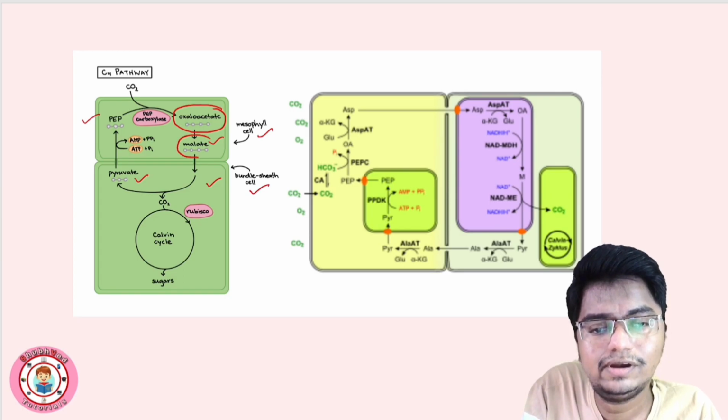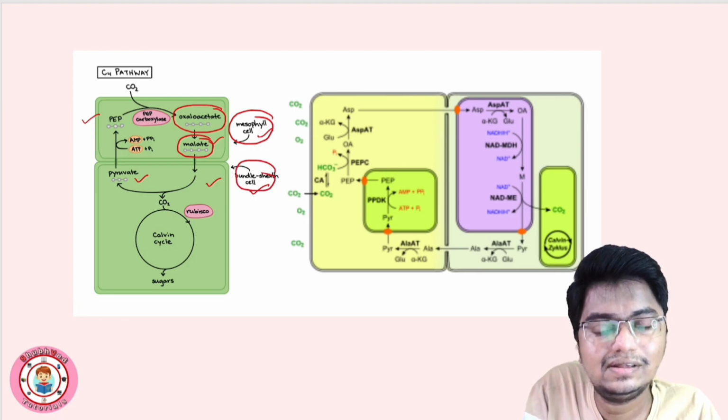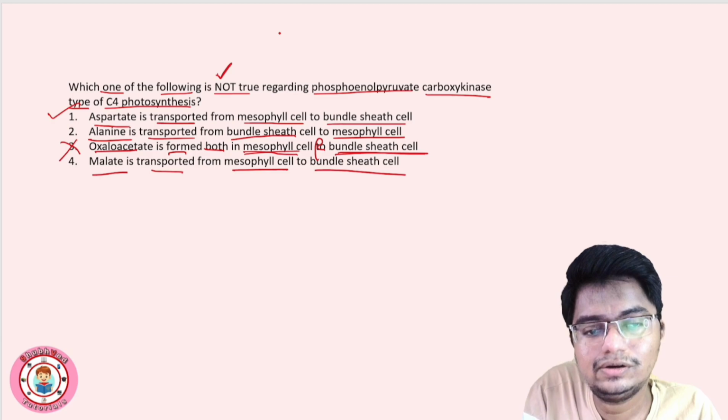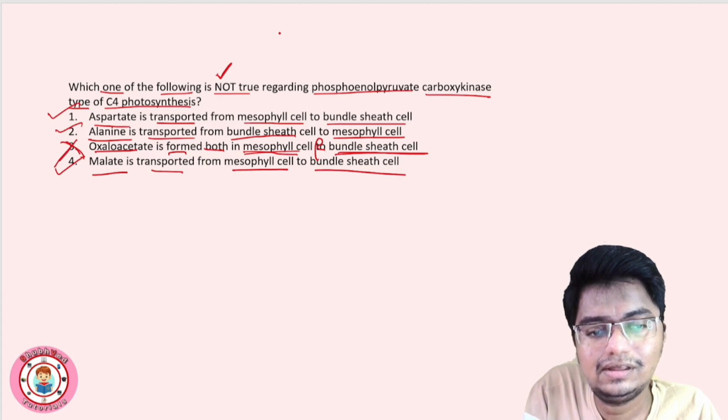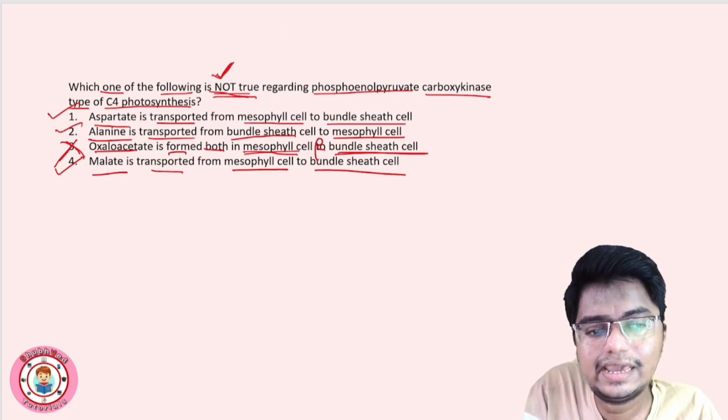Oxaloacetate is converted into malate in mesophyll cells. Okay, and then this will get transported into bundle sheath cell. So 1, 2, and 4 are correct statements. And third is the incorrect statement, which is the answer. Because यहाँ पे not true पूछा है. Right? Question you have to understand carefully.